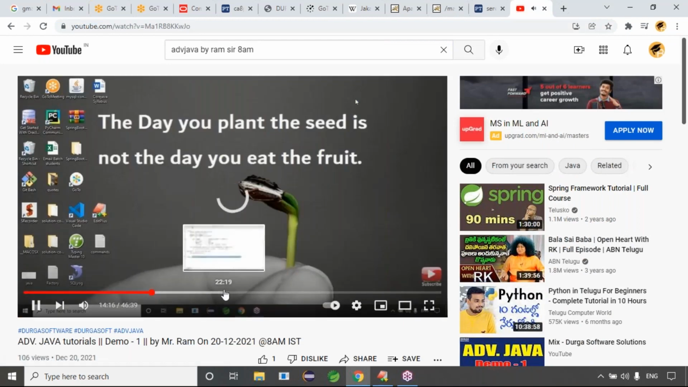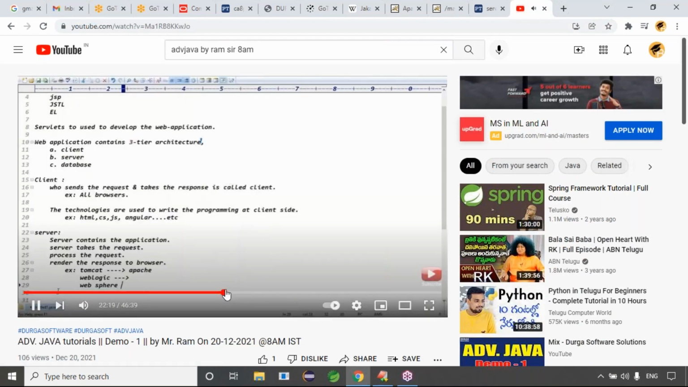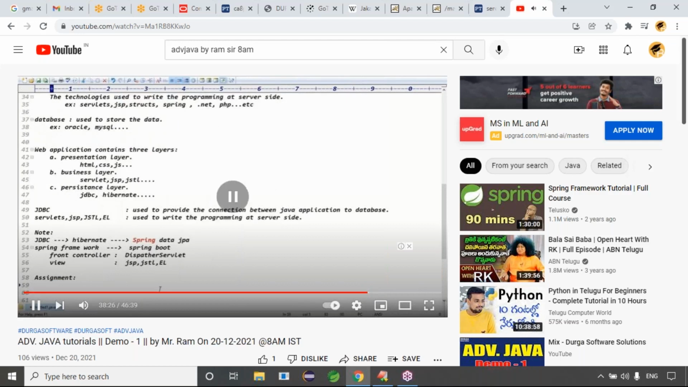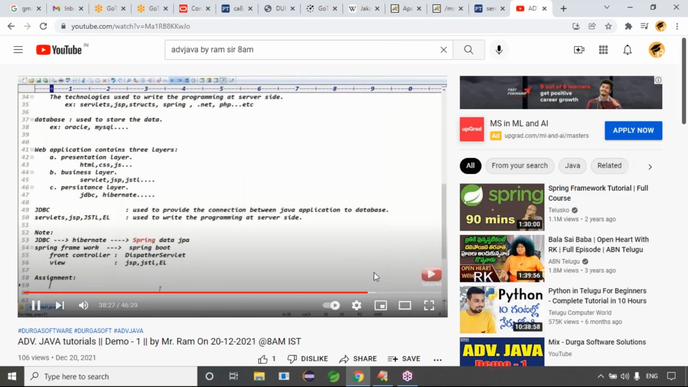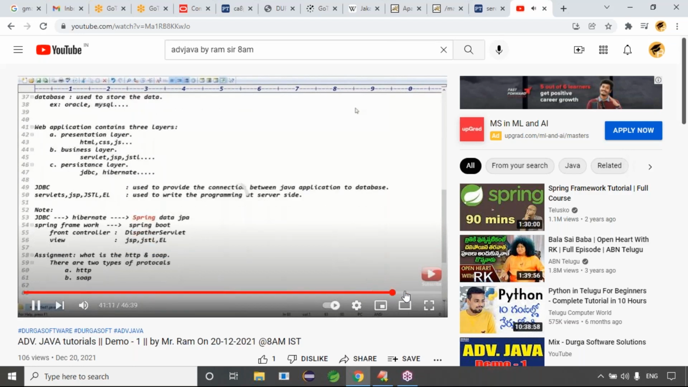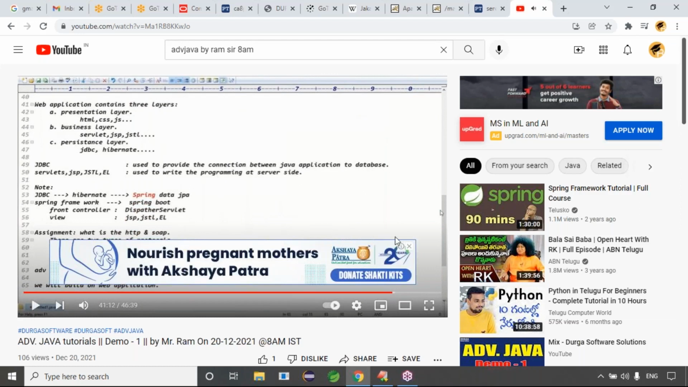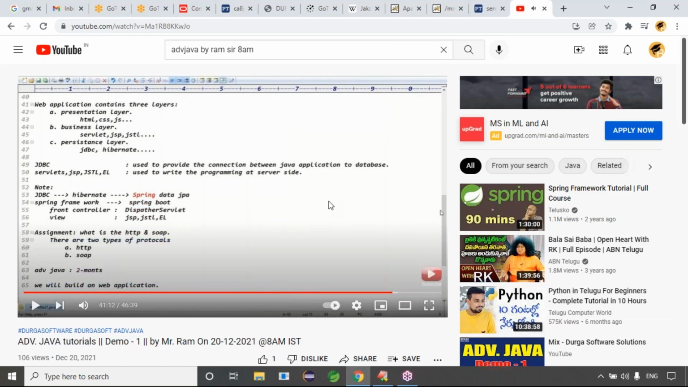In yesterday's class we discussed what a client is, what a server is, and what a database is, and what responsibilities the server has. Yesterday's assignment was: what is the difference between the HTTP protocol and the SOAP protocol? Did anyone check the differences between the HTTP protocol and the SOAP protocol?